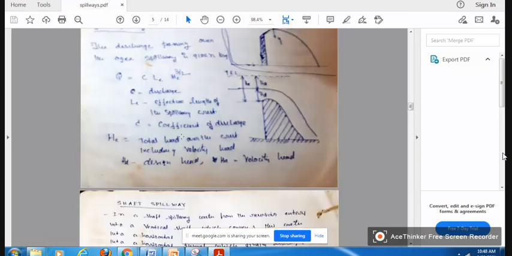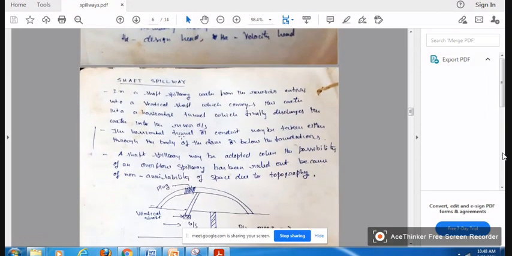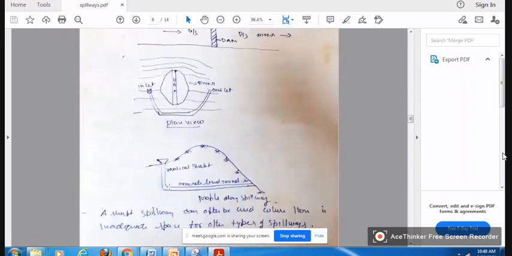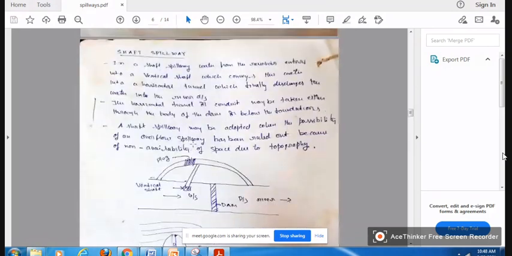Another type of spillway is called the shaft spillway. Let us say an embankment dam is there. The water in the reservoir will move into a vertical shaft, then into a horizontal, concrete-lined tunnel, and it will be released into the downstream side. So this is another type of spillway, called the shaft spillway.